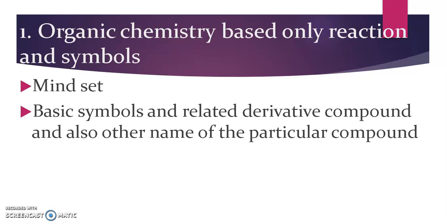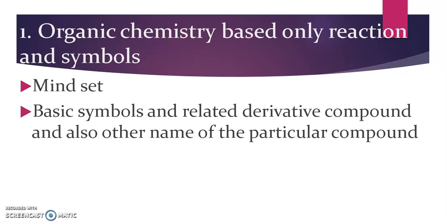All those things you have to learn, because in your NEET exam they won't give only aromatic benzaldehyde, and they won't give only aliphatic benzaldehyde. They may give anything. So you have to learn all the naming reactions and also the derivative compounds.